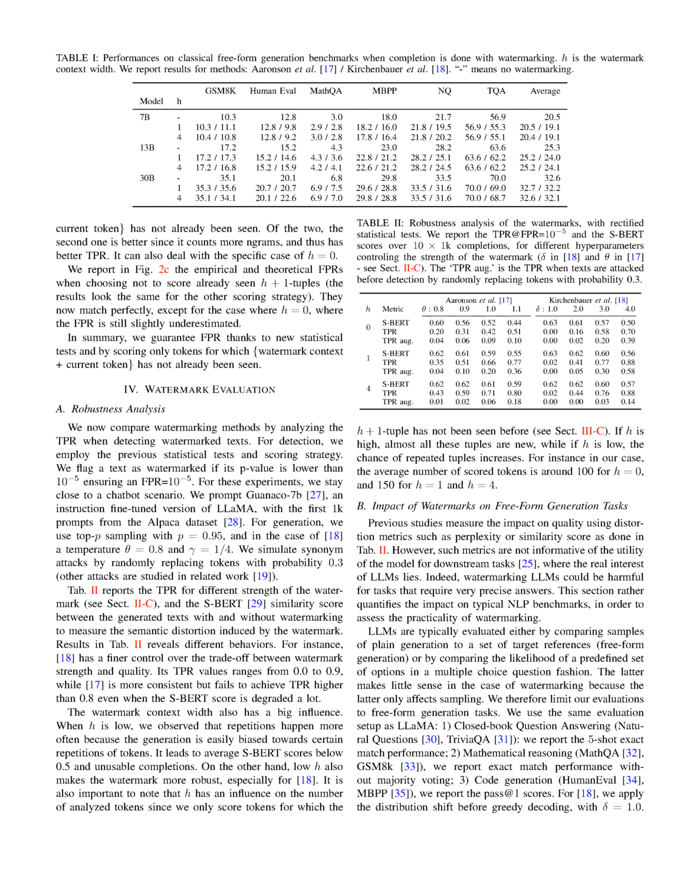Section summary. In this section, the authors compare different watermarking methods by analyzing the true positive rate, TPR, when detecting watermark texts. They use statistical tests and scoring strategies to flag a text as watermarked. They also evaluate the impact of watermarks on free-form generation tasks, such as question answering and code generation, and find that the performance of the language models is not significantly affected by watermarking, especially for larger models. However, watermarking may introduce factual errors that are not well captured by traditional evaluation metrics like perplexity or similarity scores.